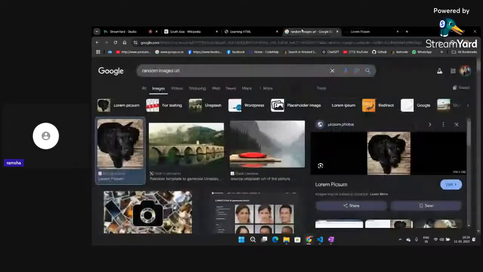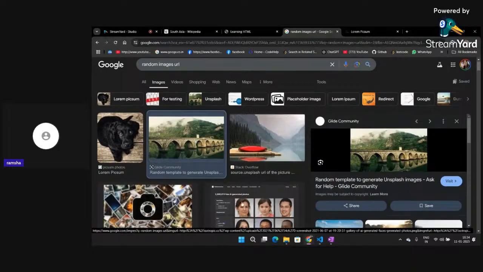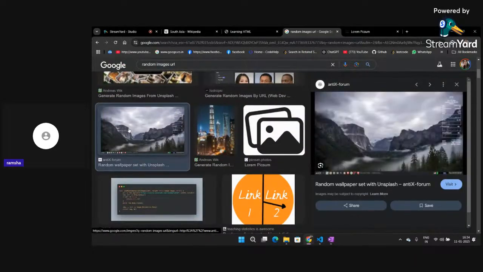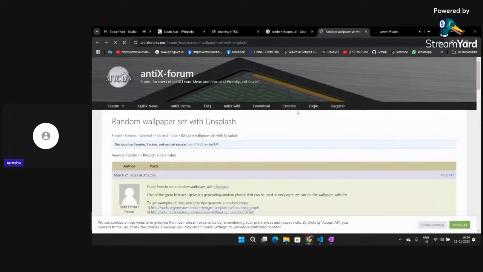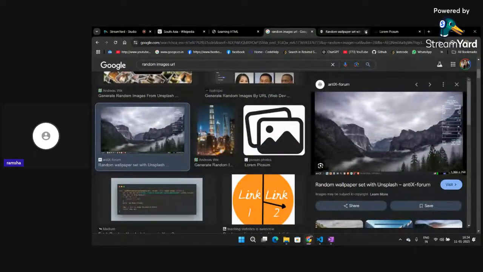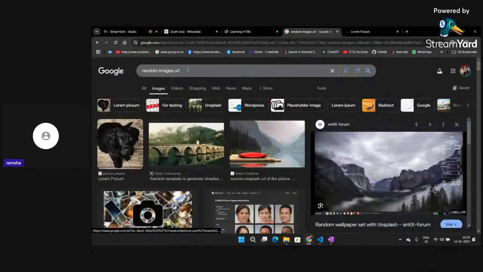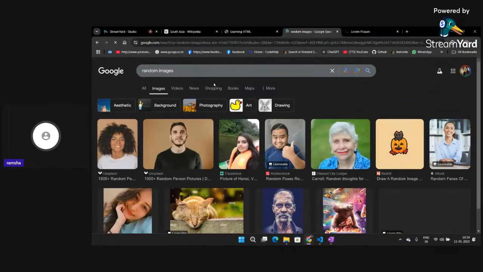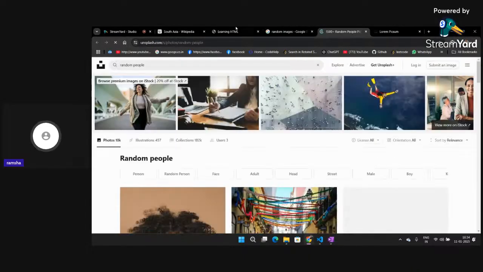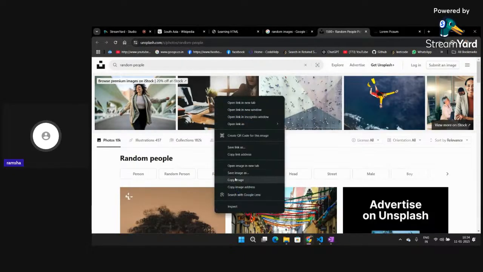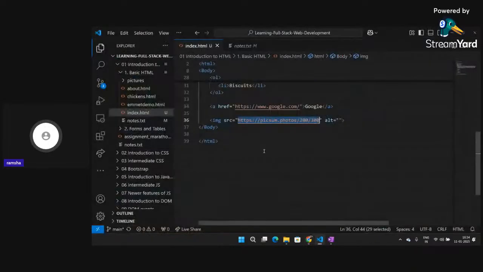These are not available images. Let me just remove the URL from here. And suppose this is the image, and I will copy the image address, and I will go back in the src and paste this.